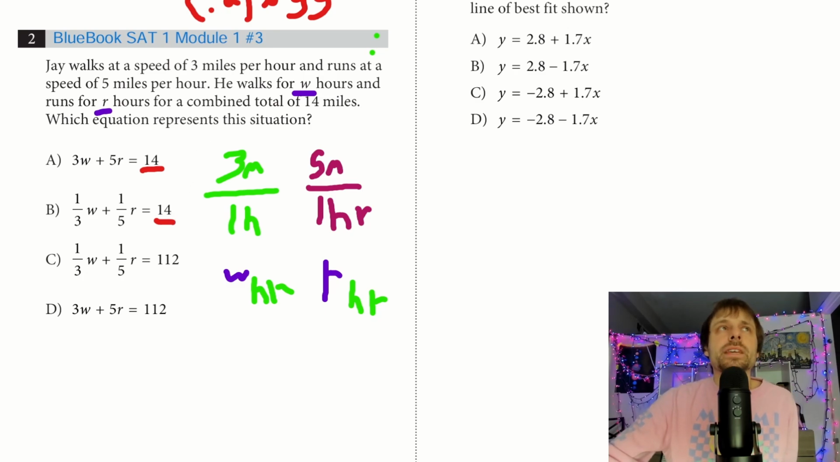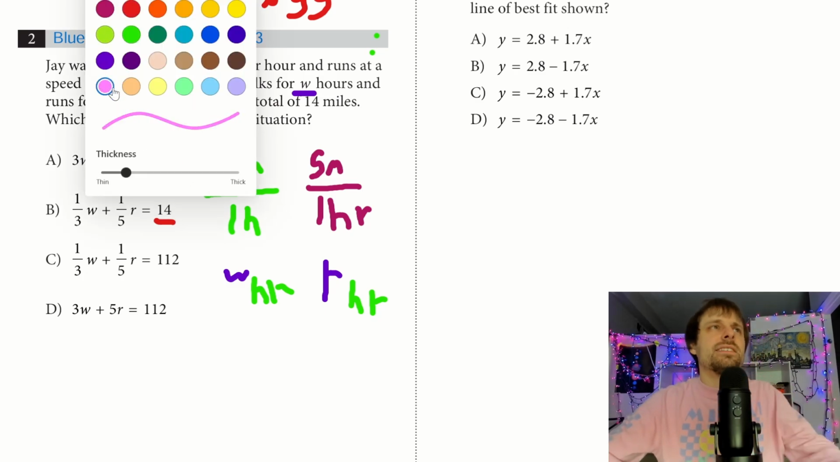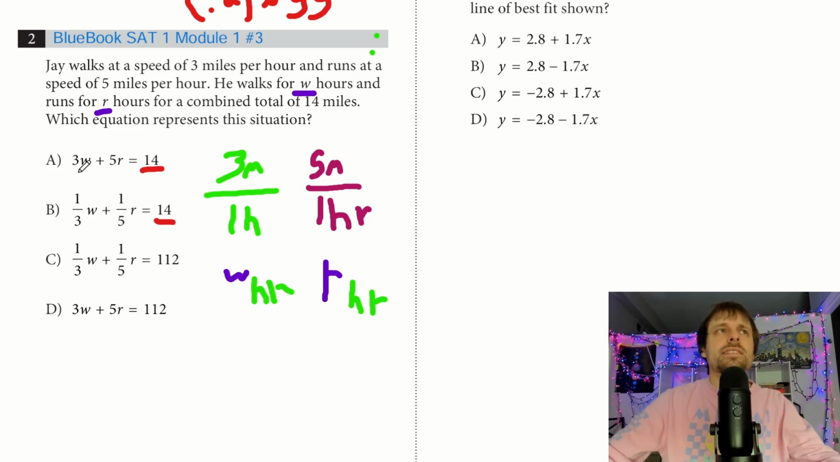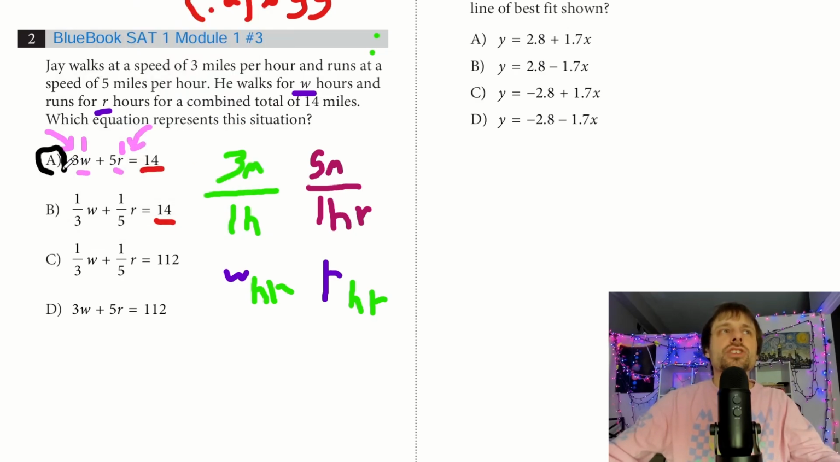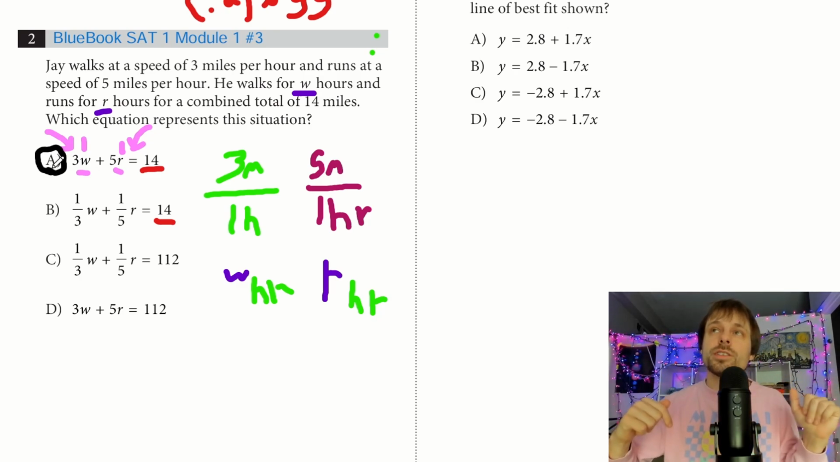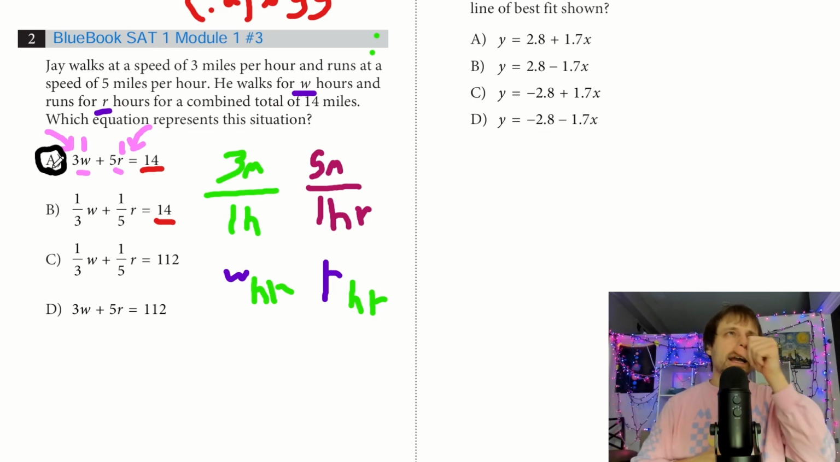So if I look at A and B, what's going on here, right? I see a W and an R. Well, that's hours and that's hours. But what are the 5 and 3 doing? If I walked for 1 hour, I would travel 3 miles, right? If I ran for an hour, I would travel 5 miles. And 14 is also in miles. So A already checks out that my units all make sense. For my W and R, I plug in hours. The 3 and 5 turn them into miles, and then my 14 is also miles. Looking at problems like this can help you with the harder unit problems.